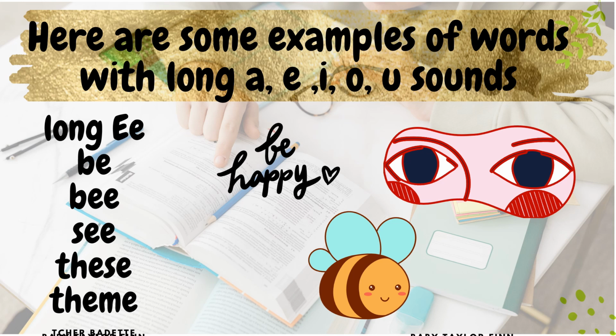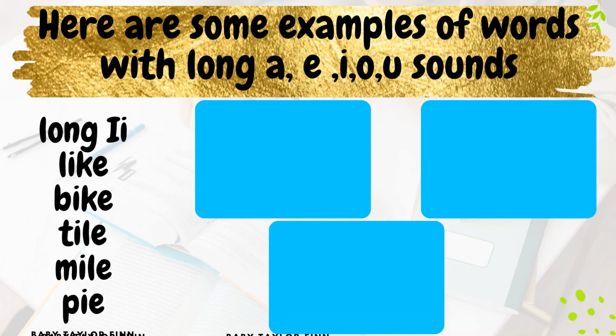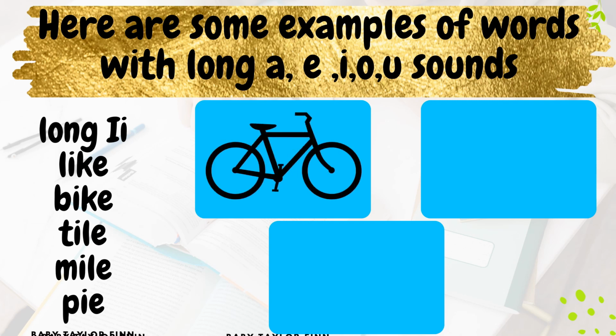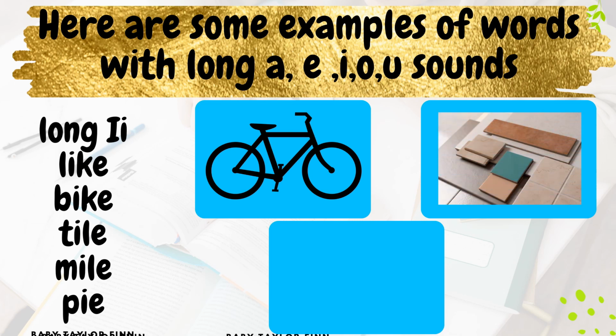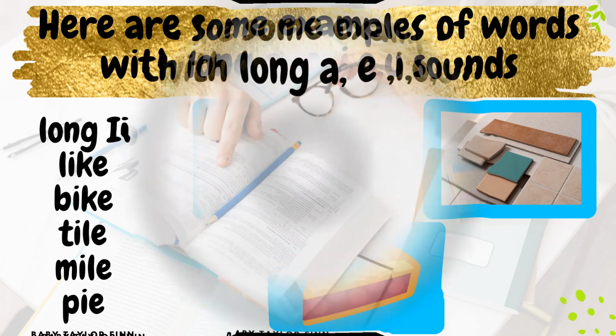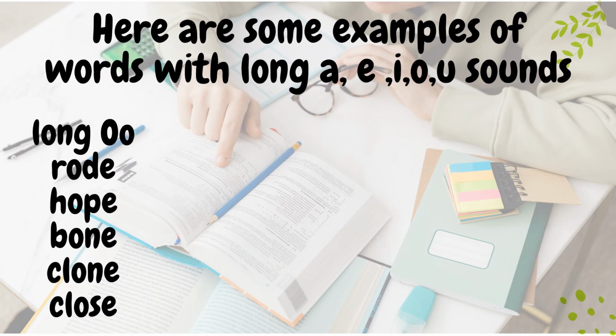So take a look at the examples, the next set of examples for long I. So can you identify what these pictures are? So we have the first one, what is that? Okay, that's a bike. How about this one? Okay, that is a tile. Very good. And the next one is a pie. That's correct. So all of those examples have long I sound.